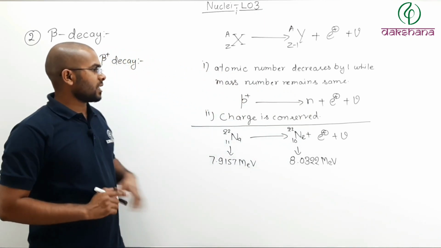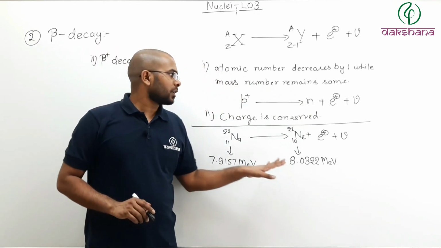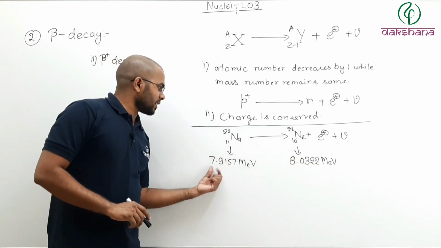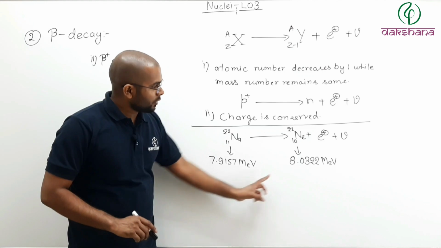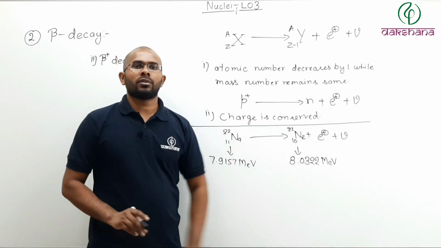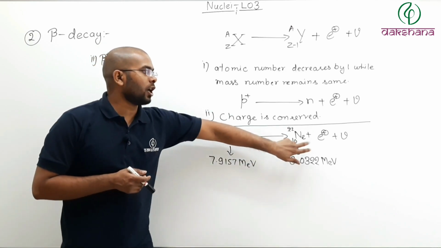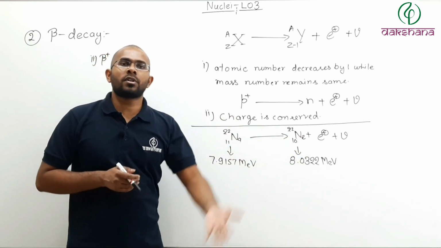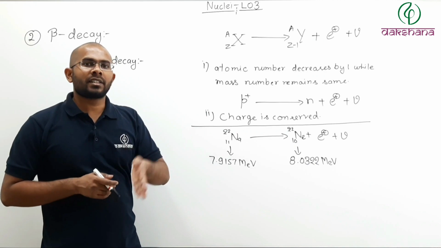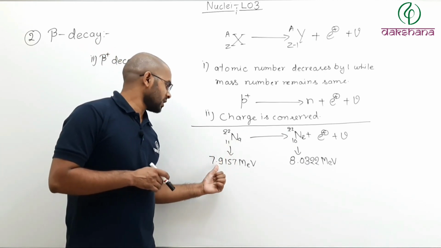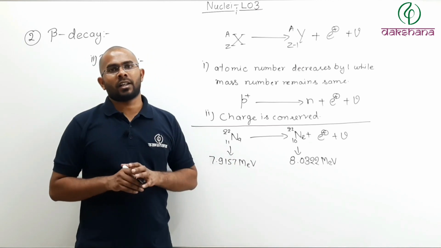So as you can see, the binding energy per nucleon has increased from the initial 7.9157 to the final 8.0322, meaning here the product, which is your neon nucleus, is more stable than the reactant, which was your sodium nucleus, at 7.9157 mega electron volt.